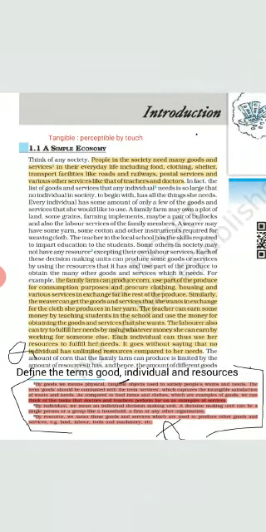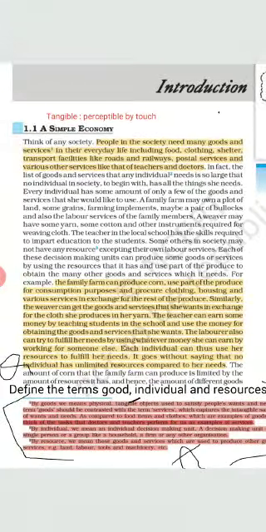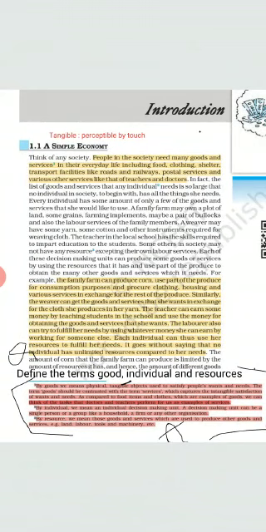And if a weaver is producing clothes, he can sell that clothes in the market, and by earning money, he can use that money to purchase different goods that he needed to have a good life. And doctors are providing services, they are earning money, so they are using that money to fulfill their needs. But as we have already discussed, resources are limited, but our needs or desires are unlimited. So in economics, we study how to use the scarce resources in the best way. So now look at this question, define the terms goods, individual and resources.